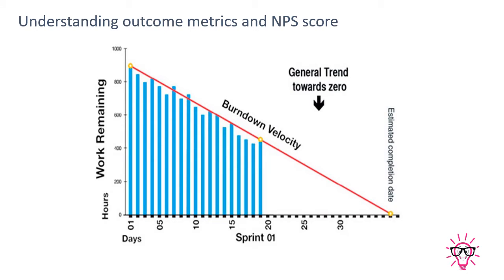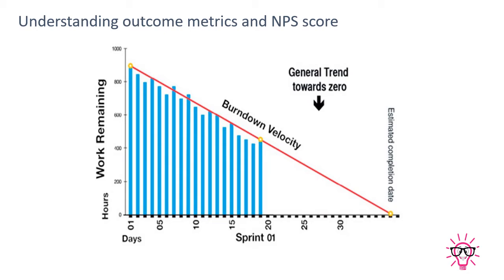Now next is sprint burn down and sprint velocity. If you see here, guys, on the first day maybe my remaining work is very high. Say for example, when I'm starting, my stories are here, and slowly as I start my work, one by one stories are completed and this line comes down. This way the burn down chart is created, where it shows how many stories remain, how many stories are completed, and when we will complete the entire sprint.